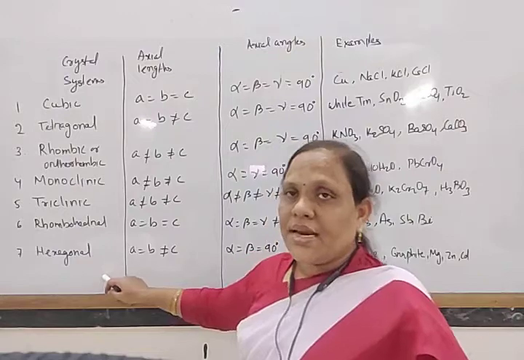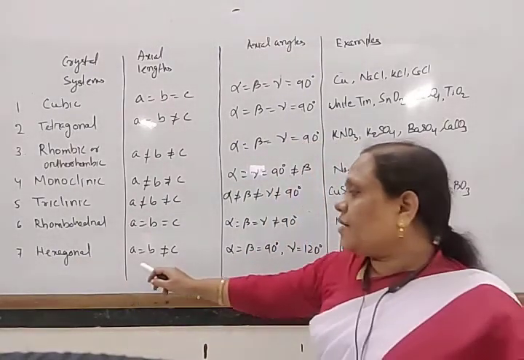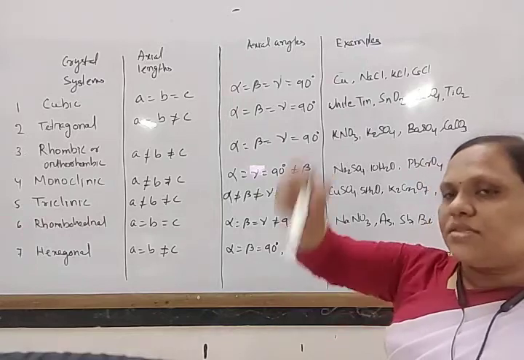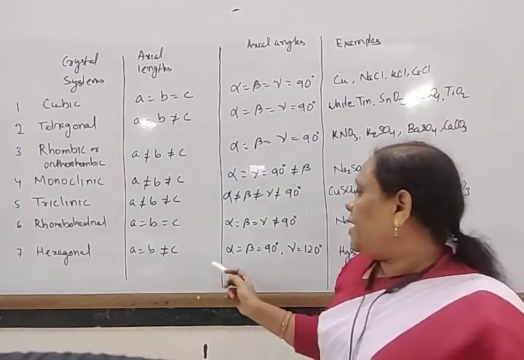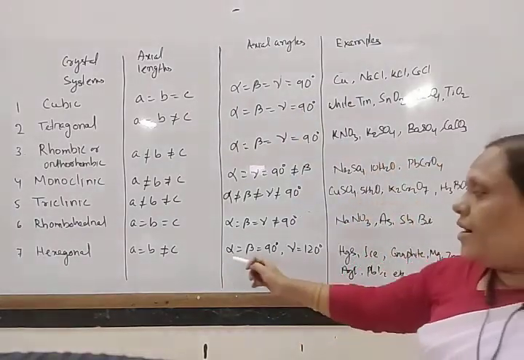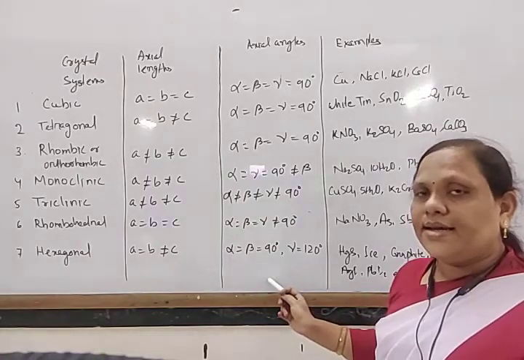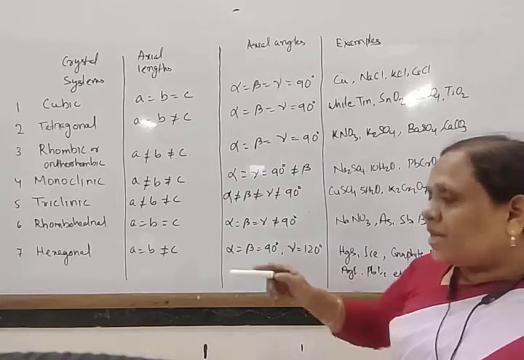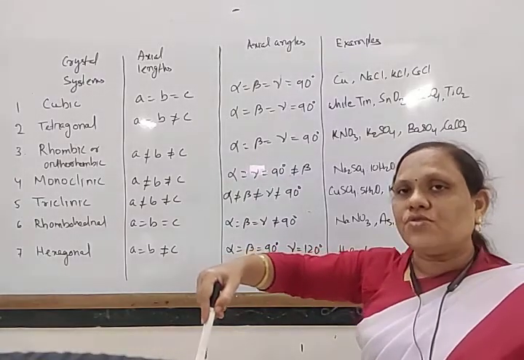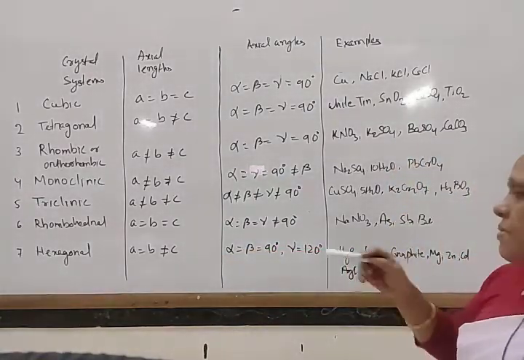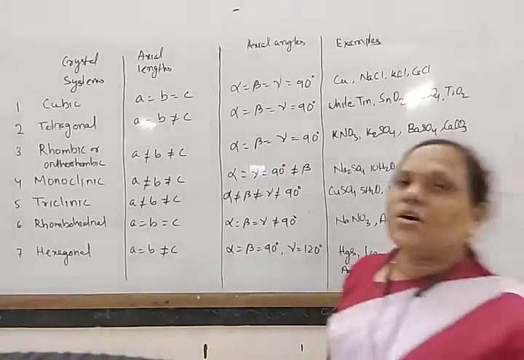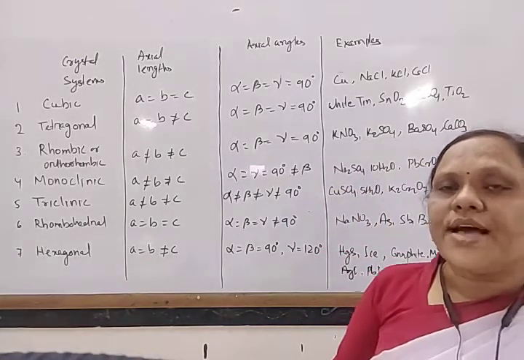Then hexagonal. In hexagonal, A equal to B but not equal to C; the first two are the same but C is different. And alpha equal to beta equal to 90 degrees and gamma equal to 120 degrees. So gamma, the angle between A and B, is 120 degrees in this type of arrangement. Examples: ice, graphite, magnesium, zinc, cadmium. All these undergo this type of arrangement.